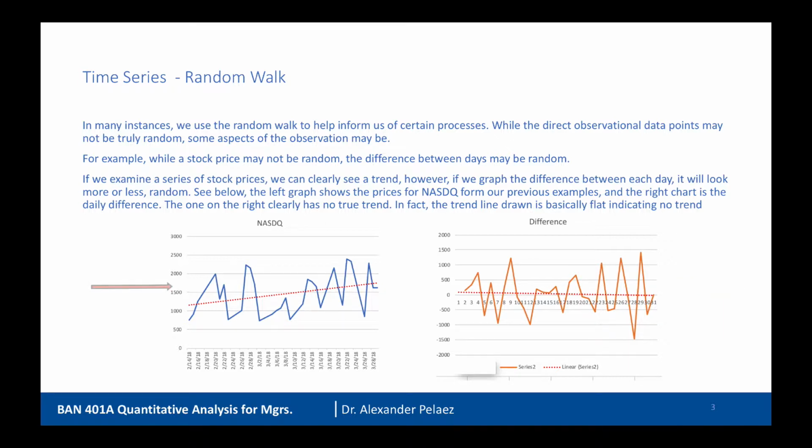On the left, we have maybe some sort of pattern for the NASDAQ where it's going up and down and there might be a slight trend. Although we saw from the previous slides and previous modules that the regression equation for this did not work so well and maybe there's a problem with this trend. But we'll assume that there's a trend for this example anyway. On the right side, what we've done is we've created a difference between each day. And you could see that if we draw that trend line, which is that red dotted line against the orange data points, you could see that it's clearly flat. And so there is no trend at all.